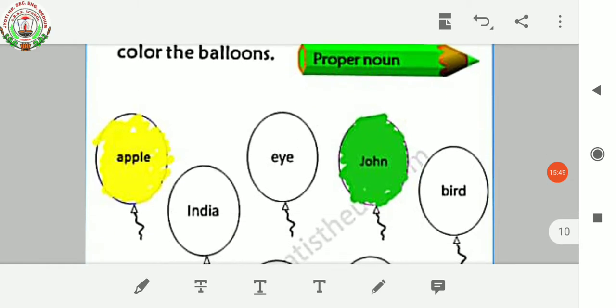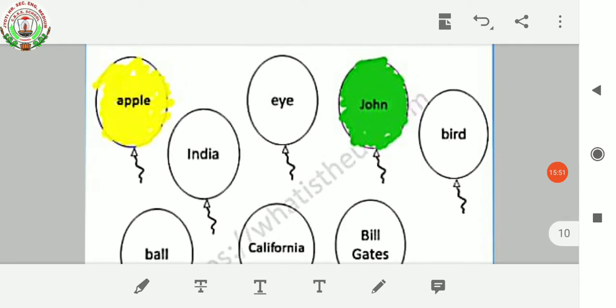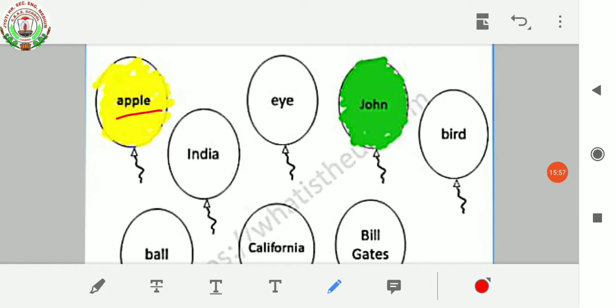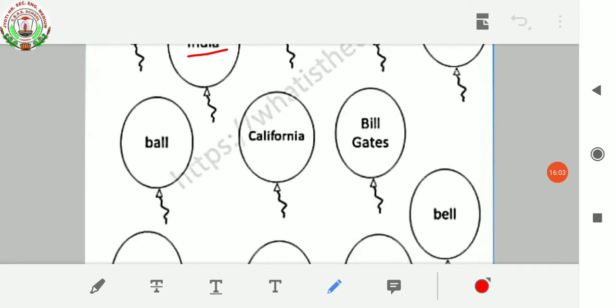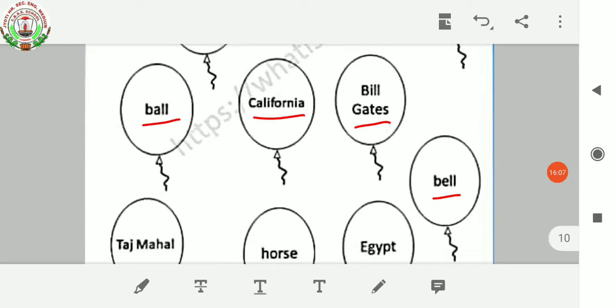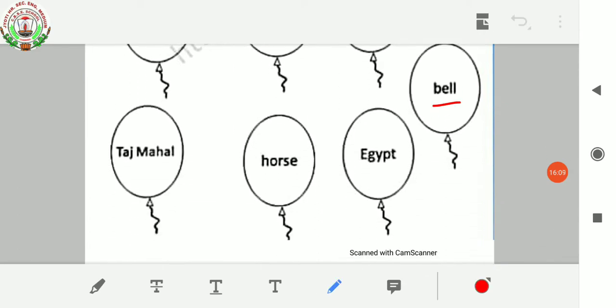So you have to draw all these balloons and write some words inside them, like apple, India, I, John, bird, then ball, California, Bill Gates, bell, Taj Mahal, horse, Egypt.